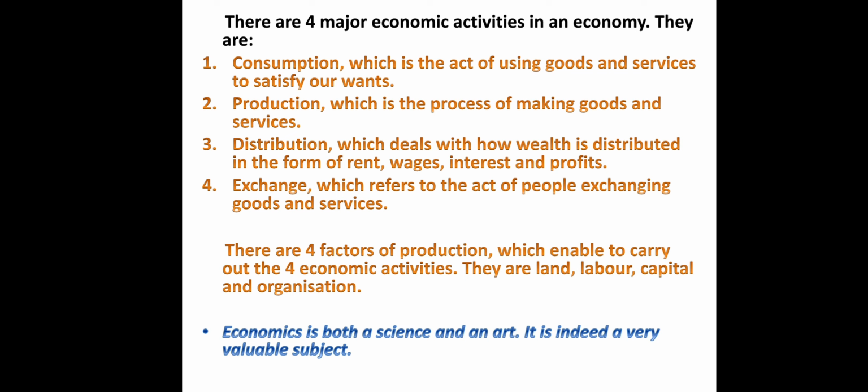Then we have distribution, which is how the created wealth is distributed to the people in the form of rent, wages, interest and profits. And finally, we have exchange, which refers to the act of people exchanging goods and services. We must also understand that there are four major factors of production, and they are land, labor, capital and organization.